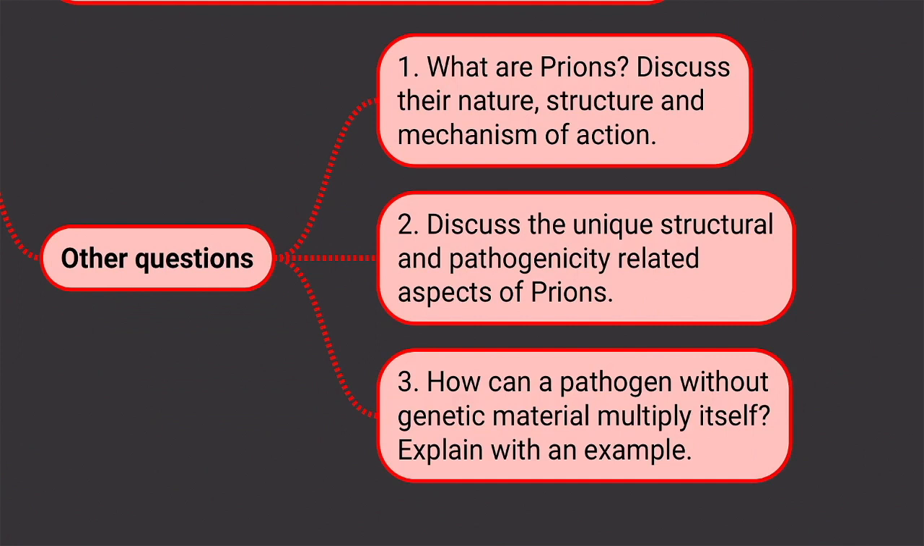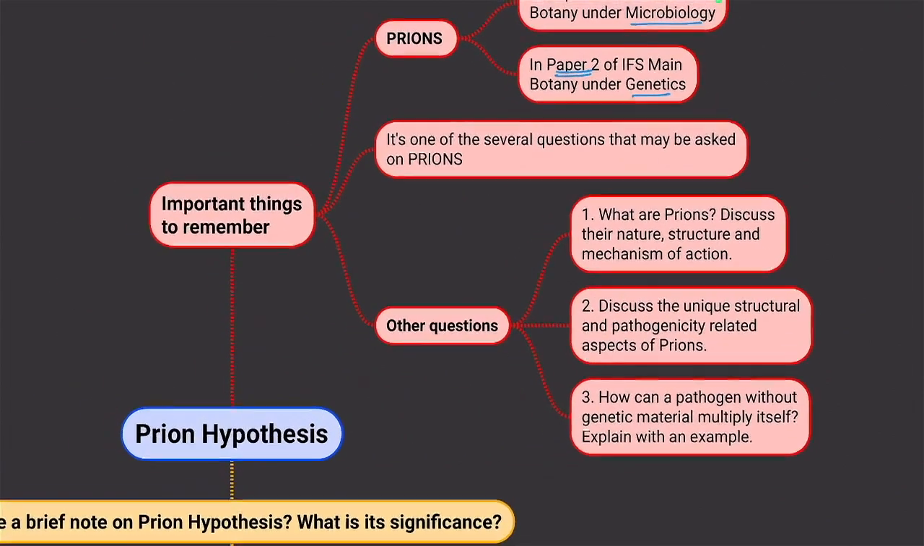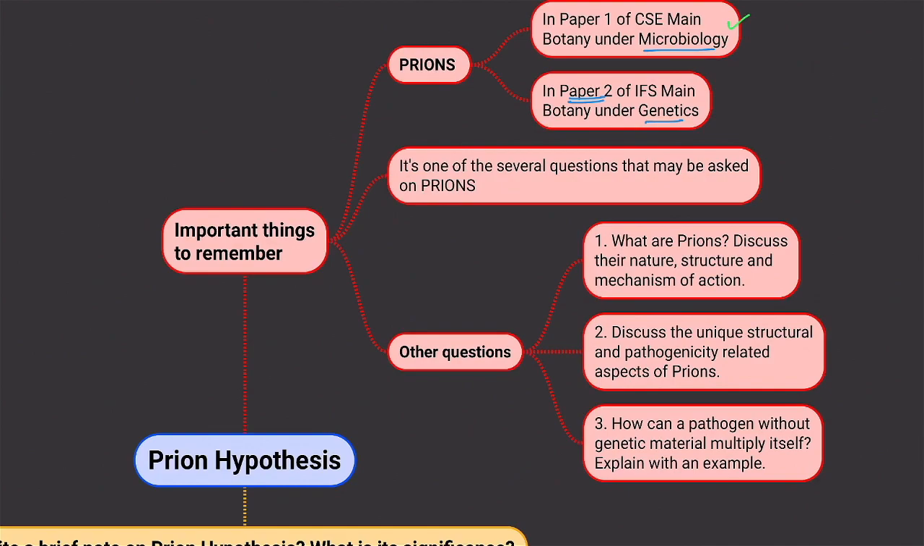the civil service examination. The third question is, how can a pathogen without genetic material multiply itself? Explain with example. A question with this scope has already been asked in the Indian Forest Service Main Examination. So these are the other questions than the Prion hypothesis question that might be asked to you.